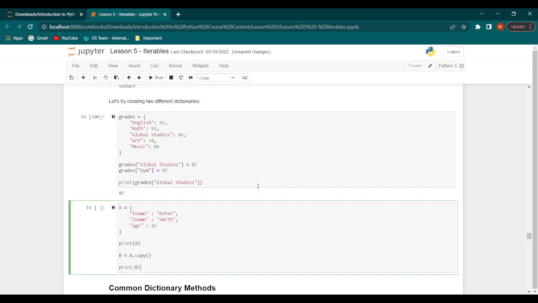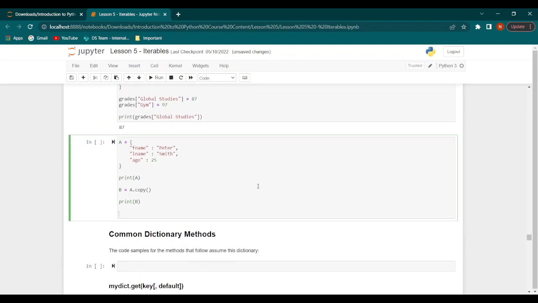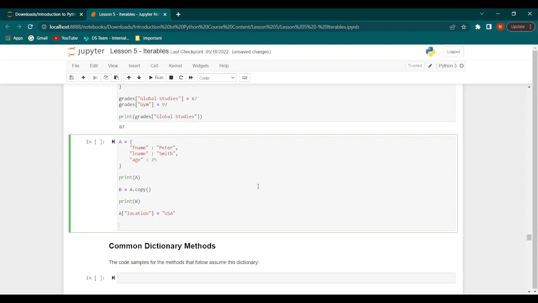And then we print B. Now we can add an extra element to the dictionary. So let's add the element of location. So we will say A, and then we will say location. And let's say it's the USA. Now once again we print A.